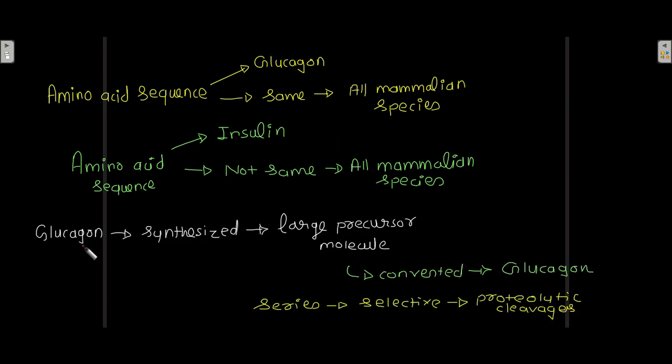Now glucagon is synthesized as a large precursor molecule, and this large precursor molecule is then converted to glucagon through a series of selective proteolytic cleavages.